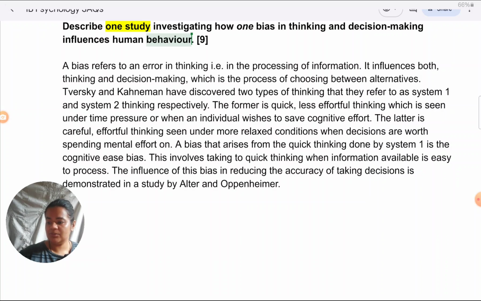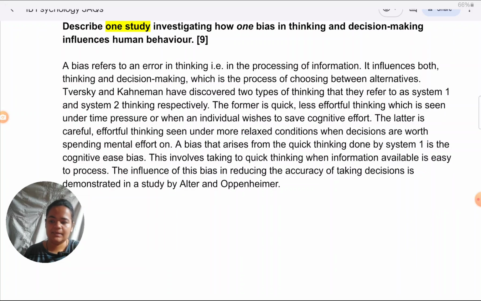Now, this bias, which behavior it's influencing, you can see I have defined the bias as such. Of course, that's important. And then I've quickly referred to the behavior which is being influenced. The accuracy of taking decisions, that is being influenced by this bias. So I've identified that also very directly. Now I will